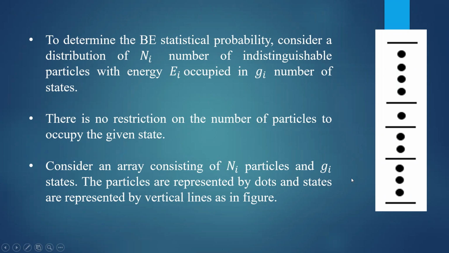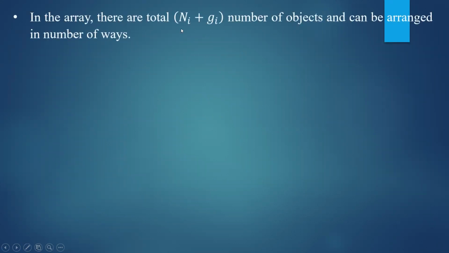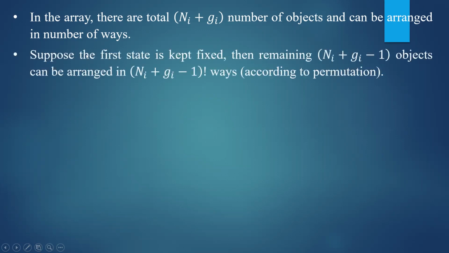And these are considered to be objects. To understand the concept, let us take these states and particles arranged in the form of objects. Okay. So in how many number of ways can you arrange these Ni plus Gi number of objects? According to the permutation, suppose the first state is kept fixed. That means the first state has to be there. So a particle cannot start the series. The first state is the start object.